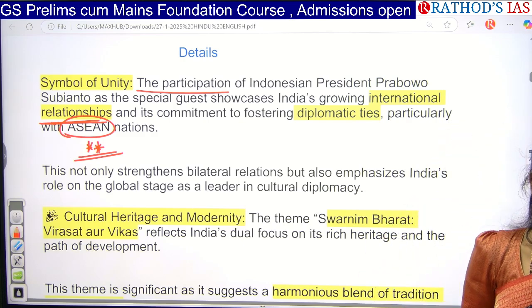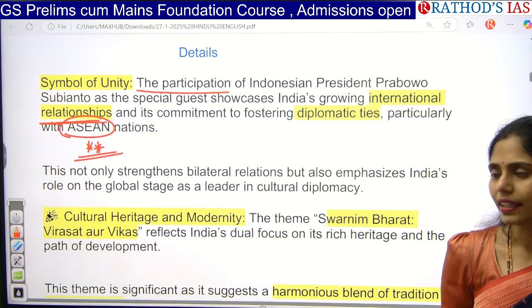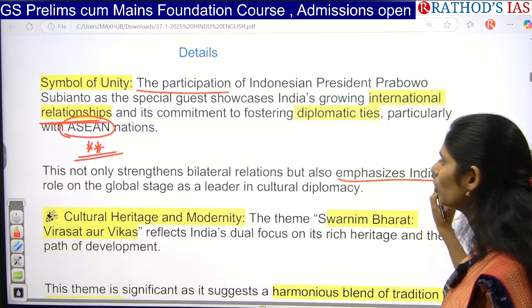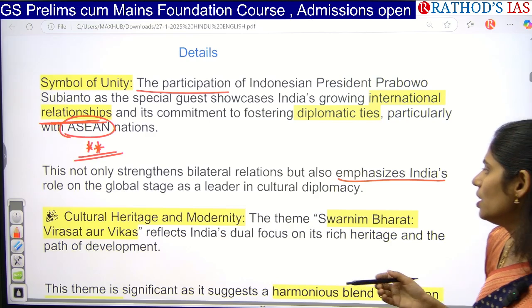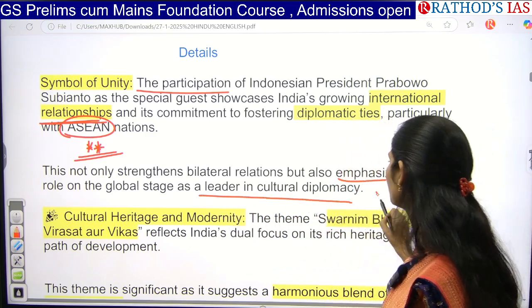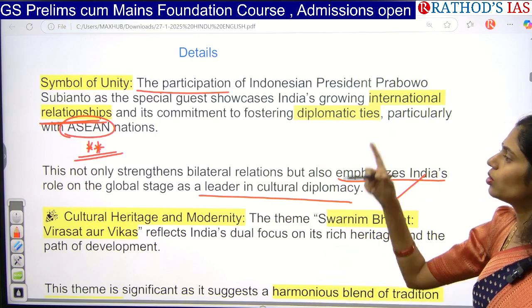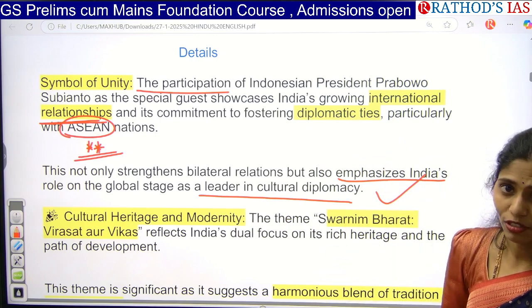And India wants to be a global leader, right? India also wants to play an important role on the global stage as a leader of cultural diplomacy. In this way also, Indonesia will be very helpful for India.